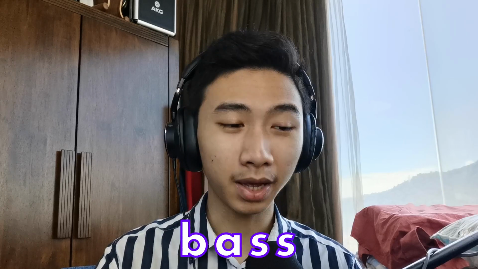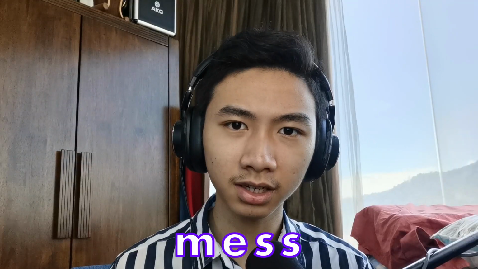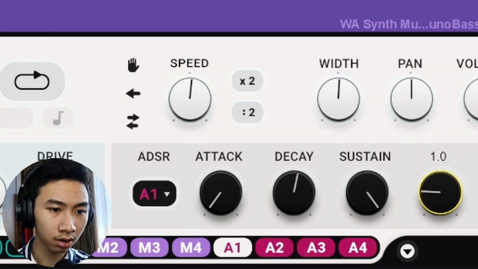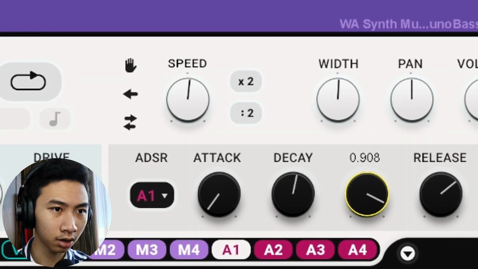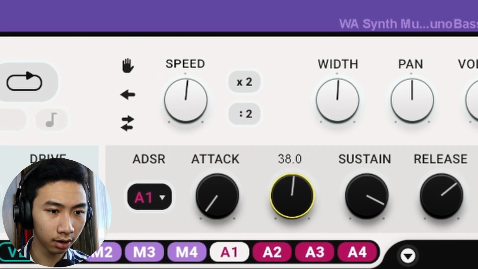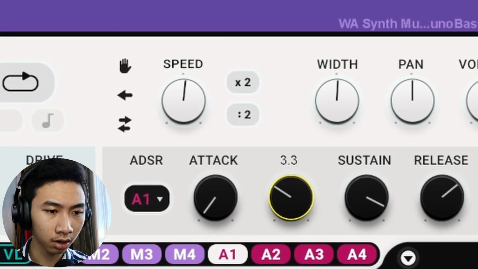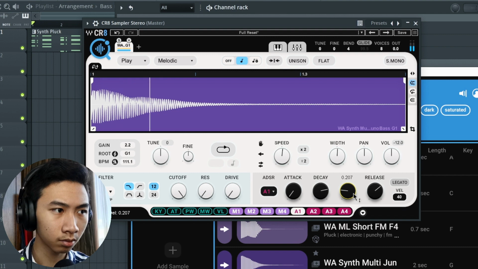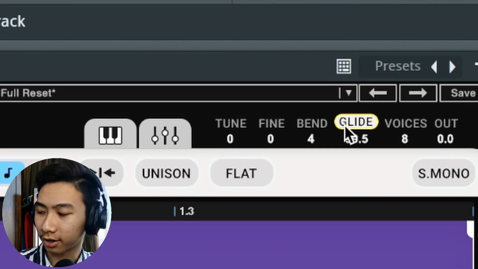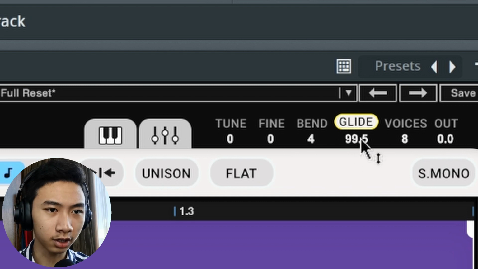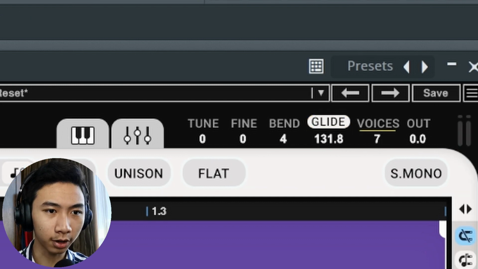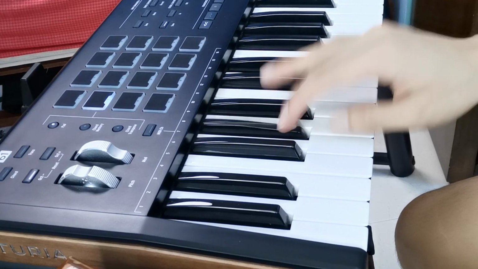Now I want to make this bass a little more plucky, so let's mess around with the ADSR. Maybe decrease the sustain a little bit, and also the decay. One more thing I want to do is enable this glide here, so it glides around. Gotta increase it a little bit. Gotta make voices 1 because we only want one voice.